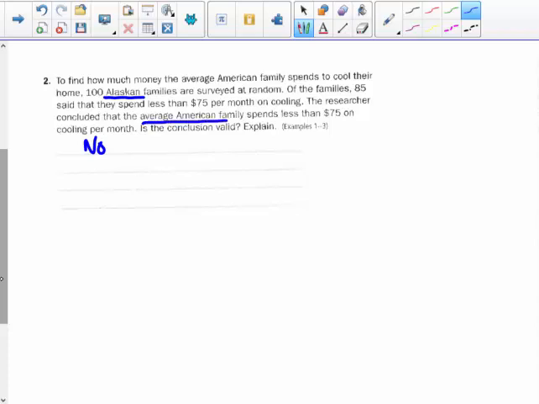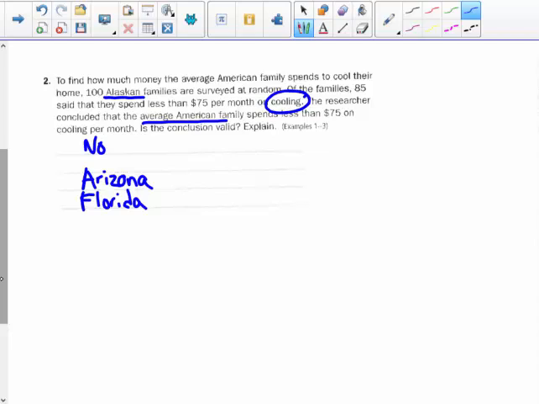What about those people who live in, let's say, Arizona, another A state? Very hot, or Florida, right? Gets pretty hot down there too. I bet they spend more money on cooling. Would this be valid? No, because Alaskans aren't an average American.